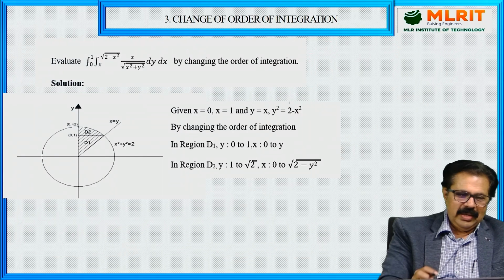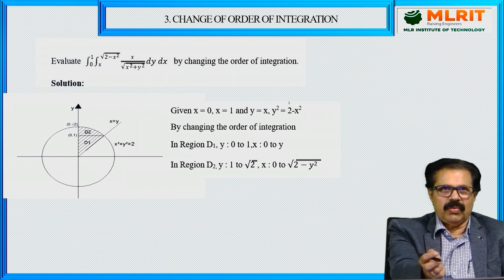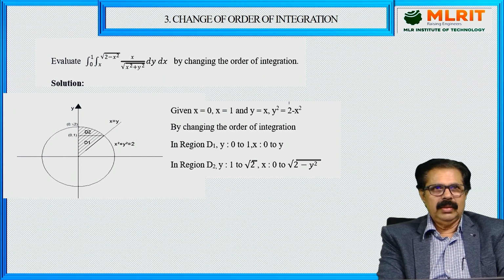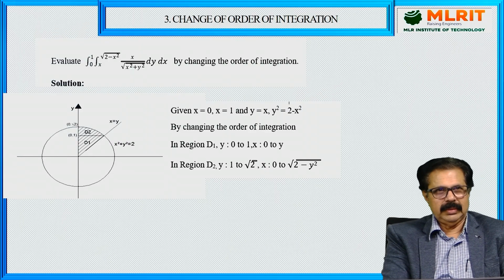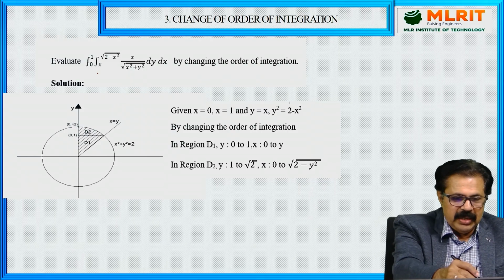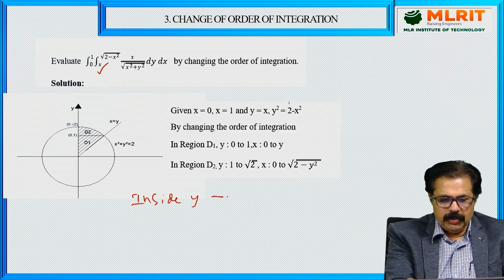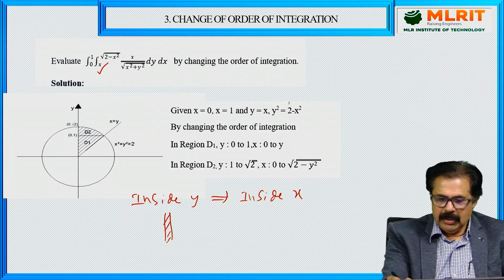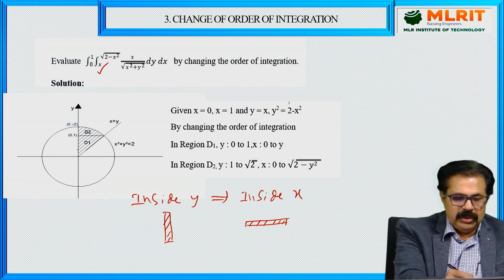Now I have given one more. This is another one: change the order of integration. I don't want to discuss too much here because enough has been explained about how to change the order. Here inside it is y, so inside y has to be converted into inside x. Inside y means it's a vertical strip, so here you have to take a horizontal strip. There is a difference. So this is the region of integration.